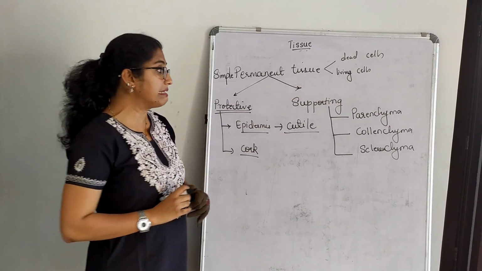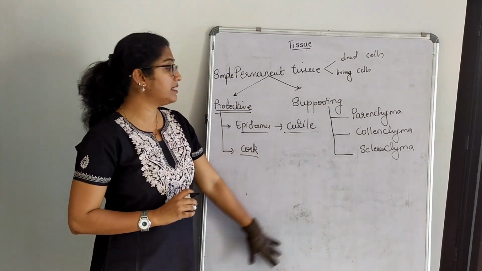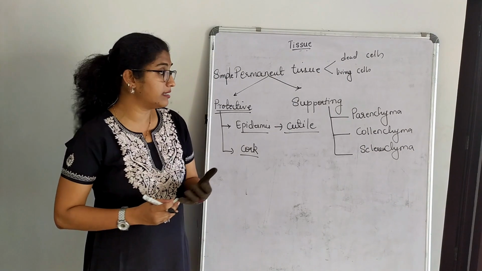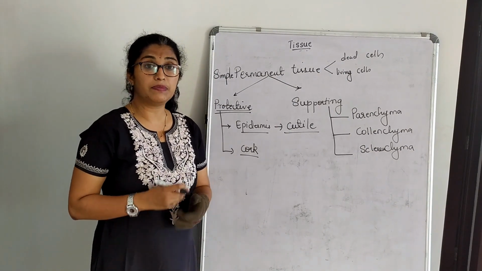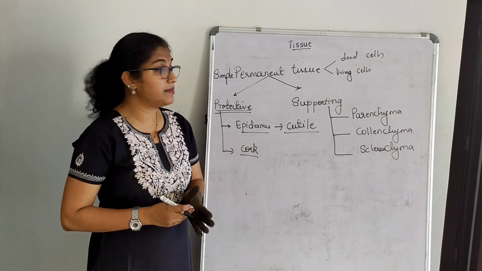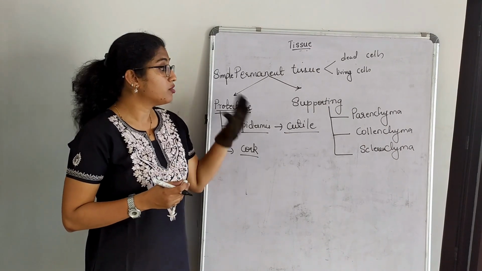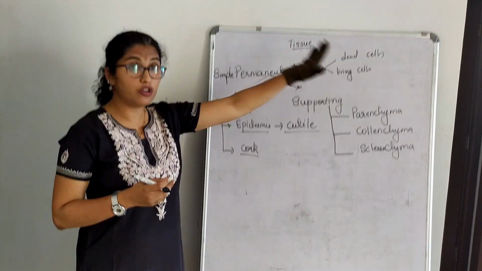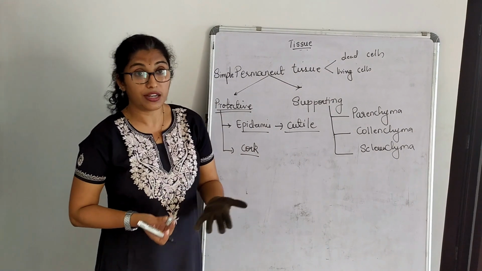Let's discuss in detail about these three supporting tissues. Where are they located? What is the cell wall in them? What about the food vacuoles in them? What about the nucleus in them? All these things we'll discuss in a flow chart kind of format, so that it is easy for our understanding.